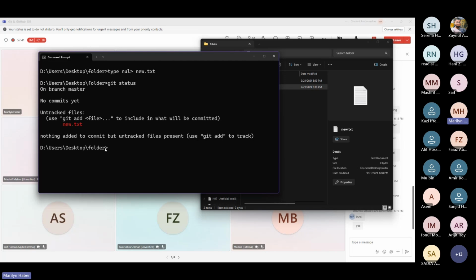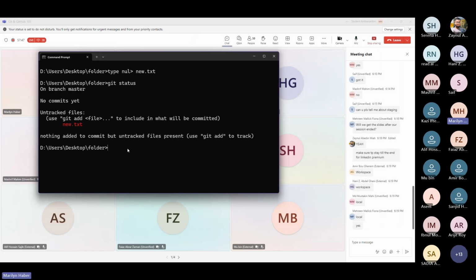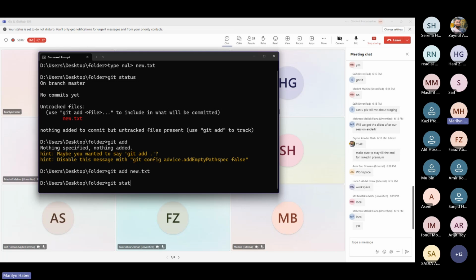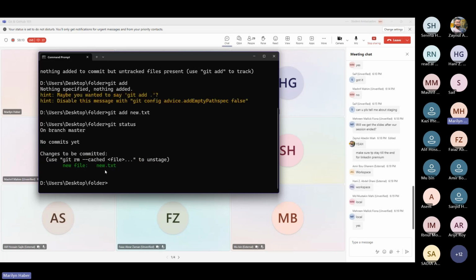If we want to now track it or send it into our staging area, we have to call another command which we saw earlier. It's called git add. Okay, but in order to call it, you have to specify what file exactly we need to add, which is why in our case we call git add new.txt. And if we call git status now, you will notice that the new file is now in green, which means that it is finally in our staging area, but it is still not committed. You can see here that no commits are yet available in our repository.